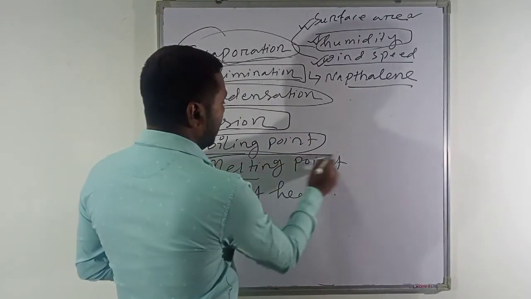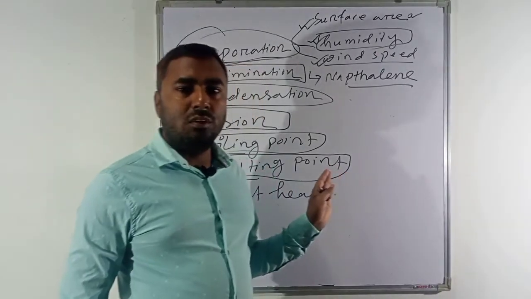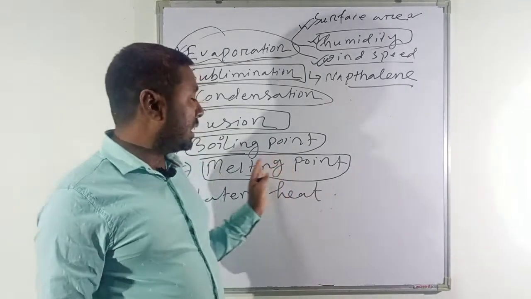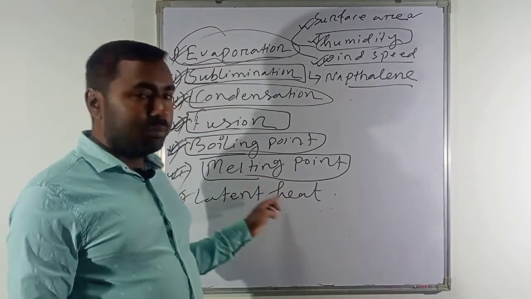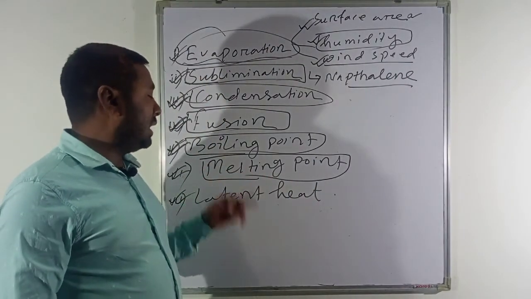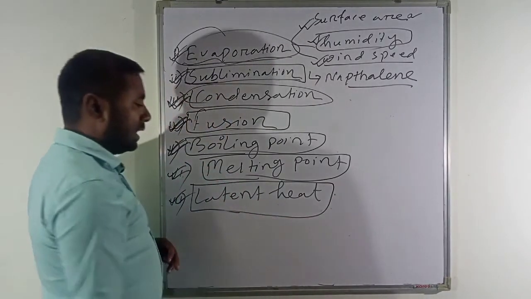Melting point, when a particular type of solid starts melting at a particular temperature, that means at what temperature a particular solid starts melting to change into liquid, that temperature we call as what? Melting point. Then another very important term, this is latent heat.